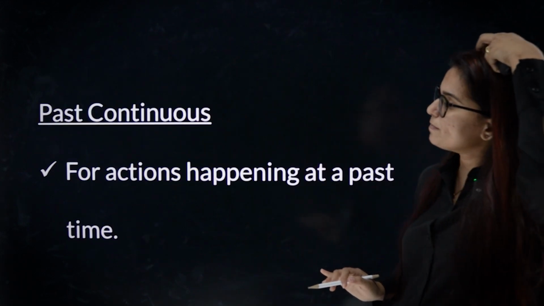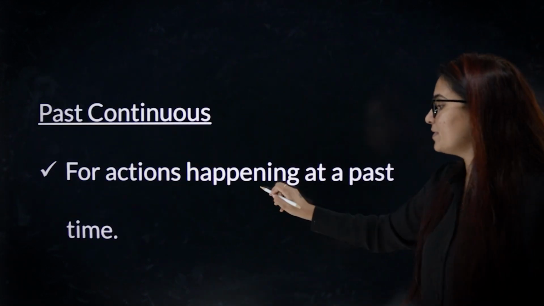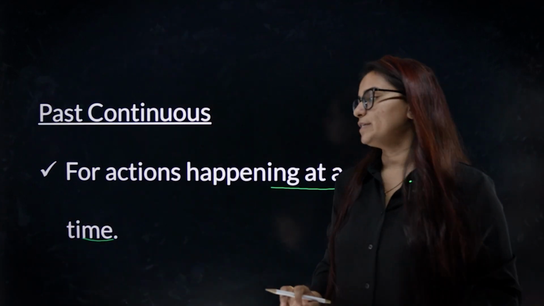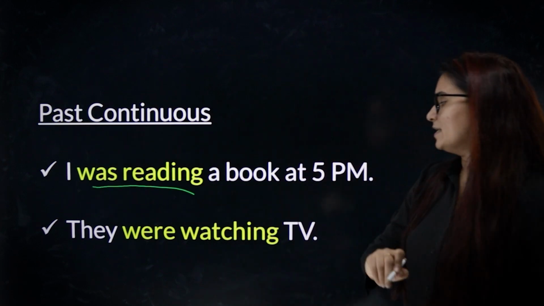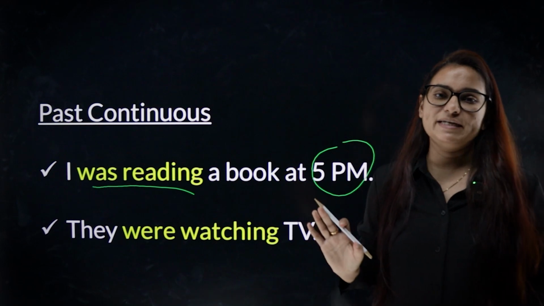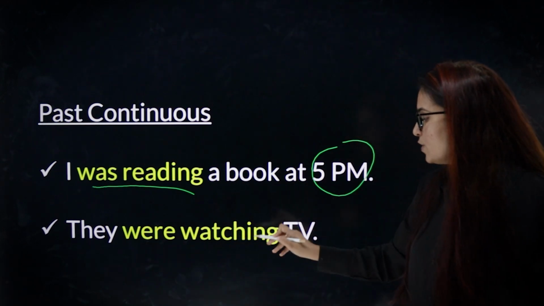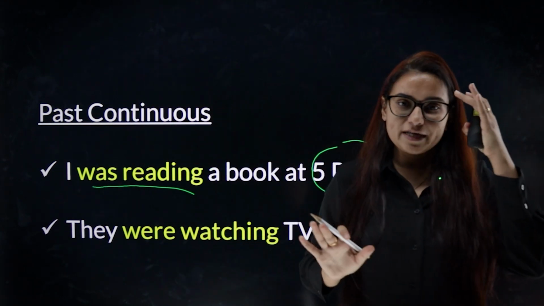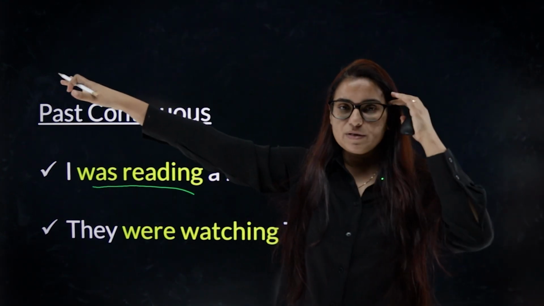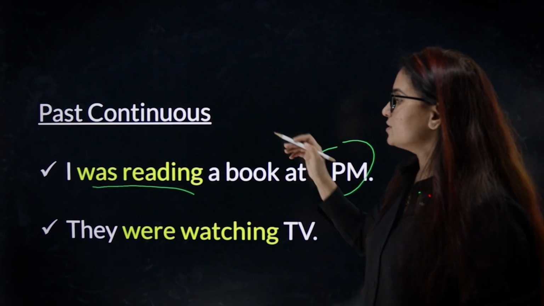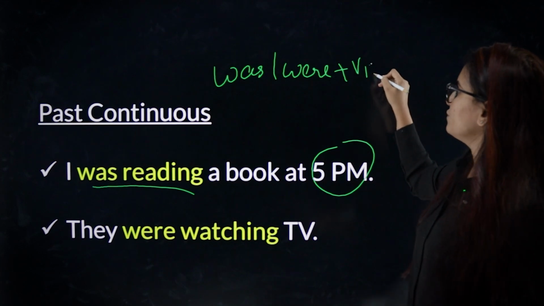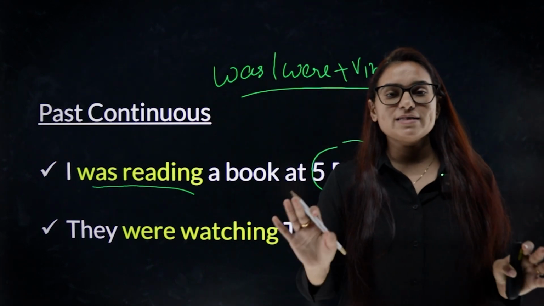Okay, let's move on to the past continuous tense to talk about actions happening at a past time. Somewhere in the past, this action was taking place. For example, I was reading a book at 5 p.m. 5 p.m. is over. At 5 p.m. I was reading. I'm not reading now. They were watching TV in the past, not anymore. So whenever you want to talk about actions that were taking place in the past, the structure is was and verb plus verb ing form.